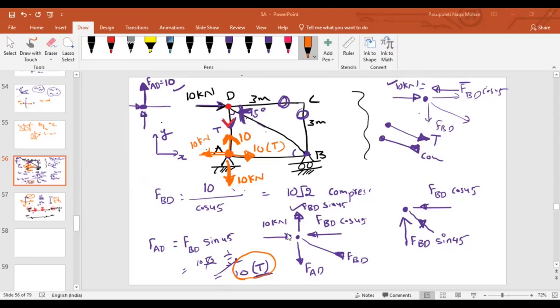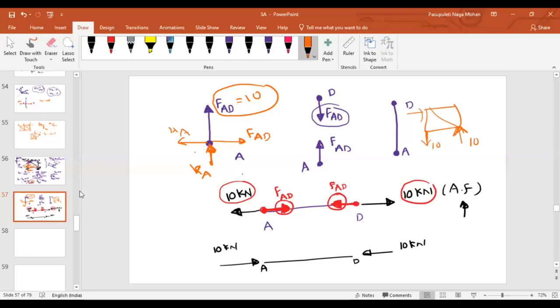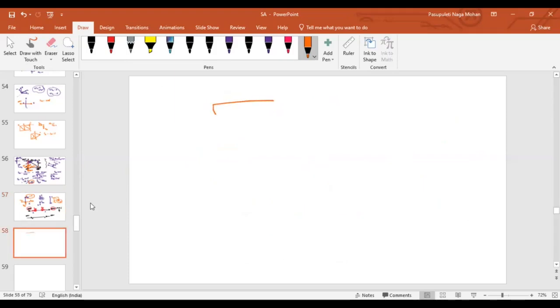Joint B, sir. Can you explain again? At joint B. Which force do you want me to explain? That vertical force, sir. So let's see. If I take the entire system,